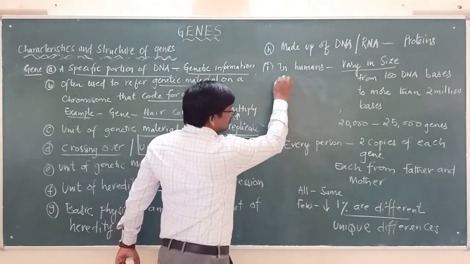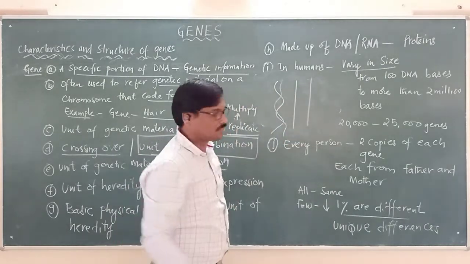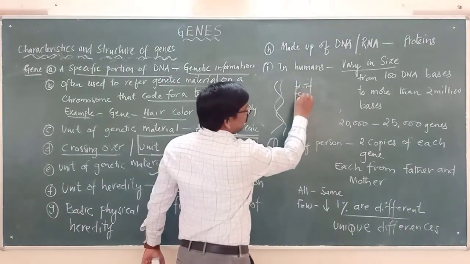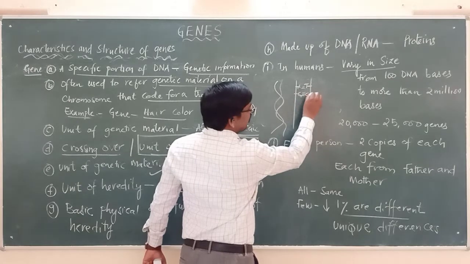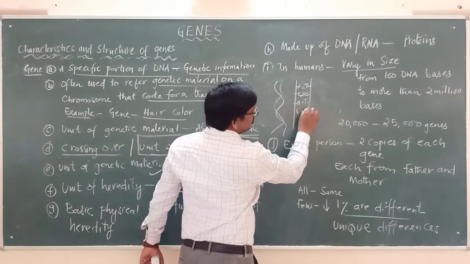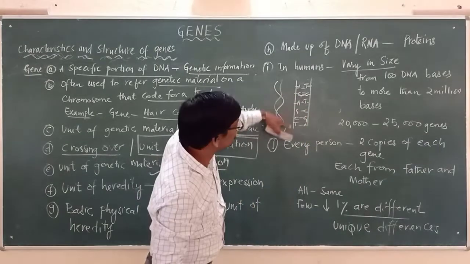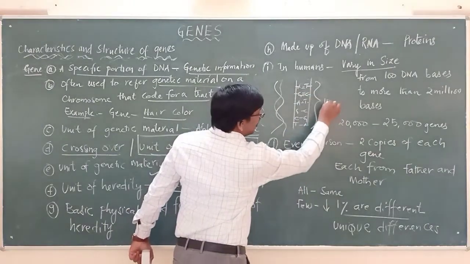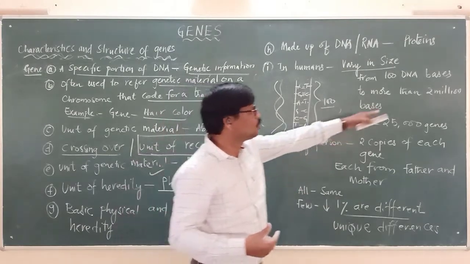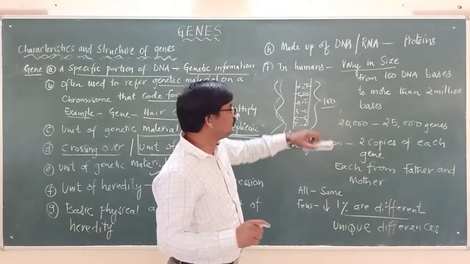Say suppose this is the DNA. The same thing I am putting in the form of a ladder. Here is adenine, connected to thymine on the other strand. Guanine connected to cytosine on the other strand. Like this, A, T or G, C or C, G, like T, A. The nitrogenous bases may be about 100 DNA bases forming one gene, or otherwise there may be 2 million bases forming one gene.